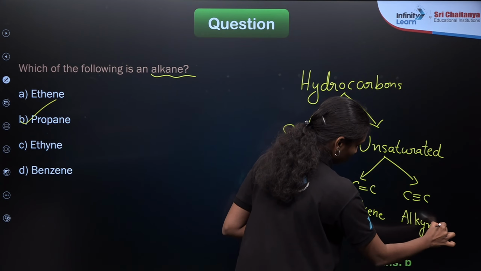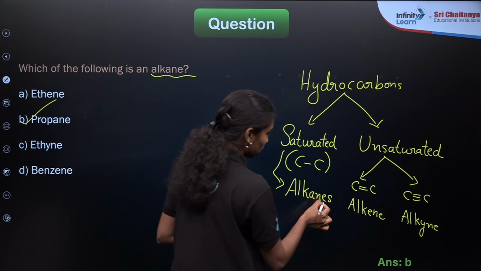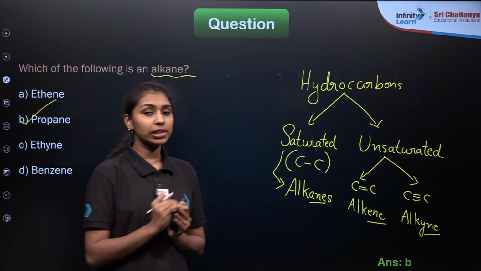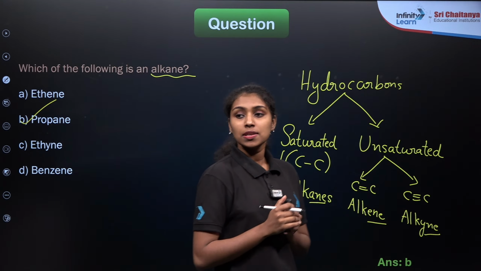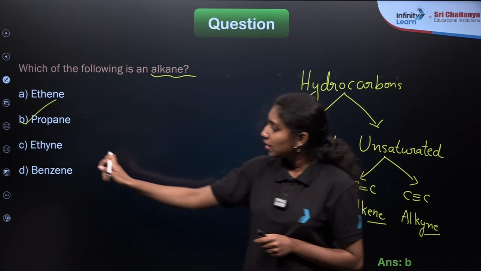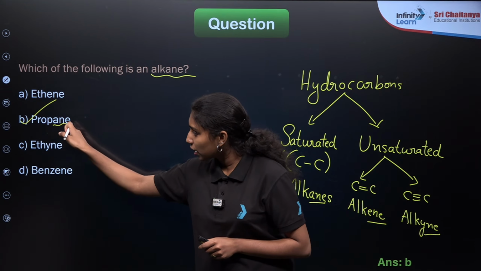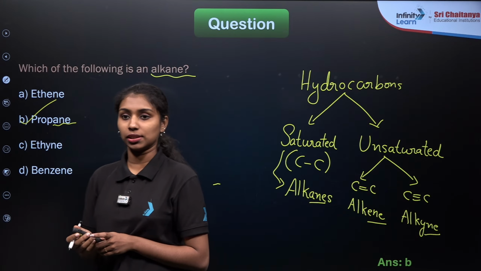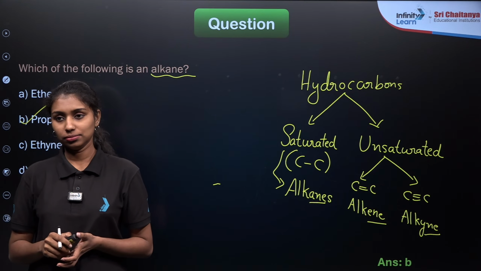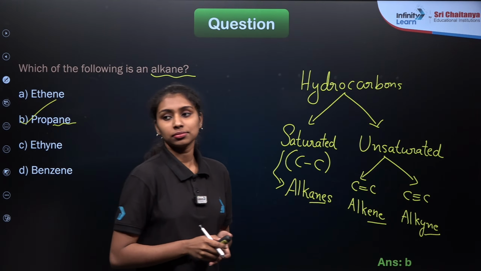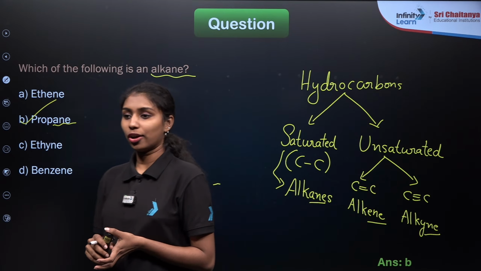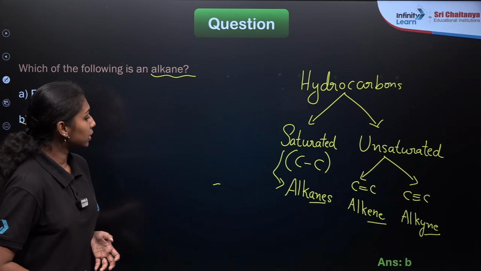Suffix: this will be ANE, this will be ENE, and this will be YNE. This is the major difference between the saturated and unsaturated hydrocarbons. So from the name itself, we need to just focus on the suffix. Here it will be ANE. So option B, propane, will be the correct answer for this question. Okay, I hope you understand. Now we are moving to the next question.